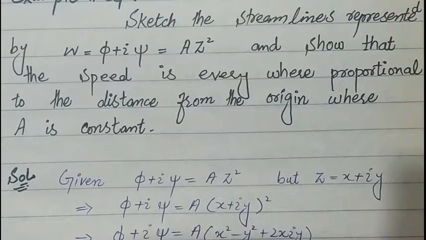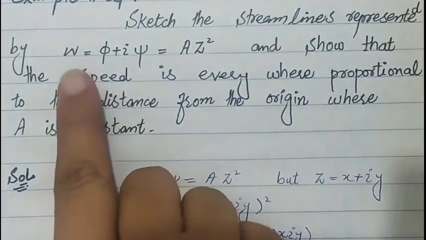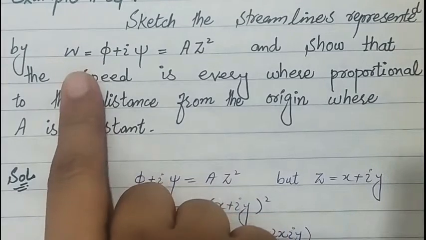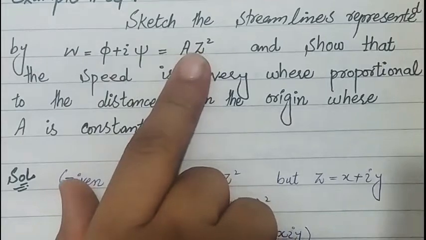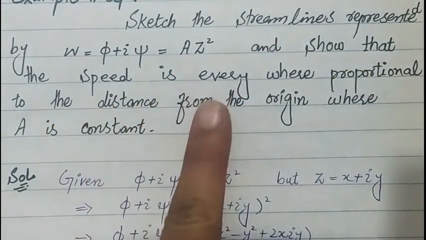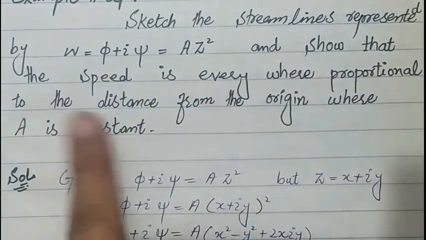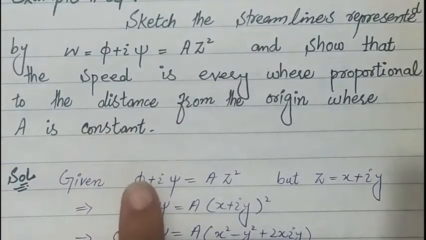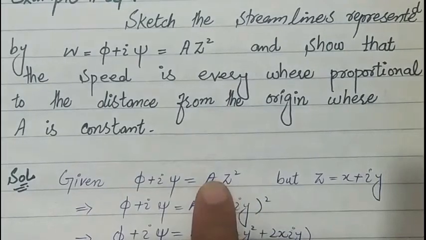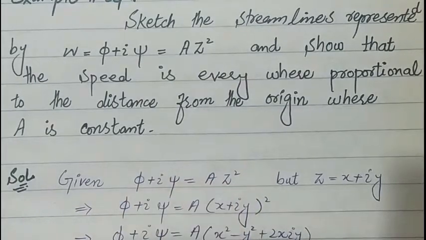Today we will discuss some problems related to complex velocity, complex speed, stagnation point, and complex potential for the given analytical function. The first problem of discussion is: sketch the streamlines represented by the analytical function w = φ + iψ = az², and show that speed is everywhere proportional to the distance from the origin, where a is constant. So it is given that w is equal to az².